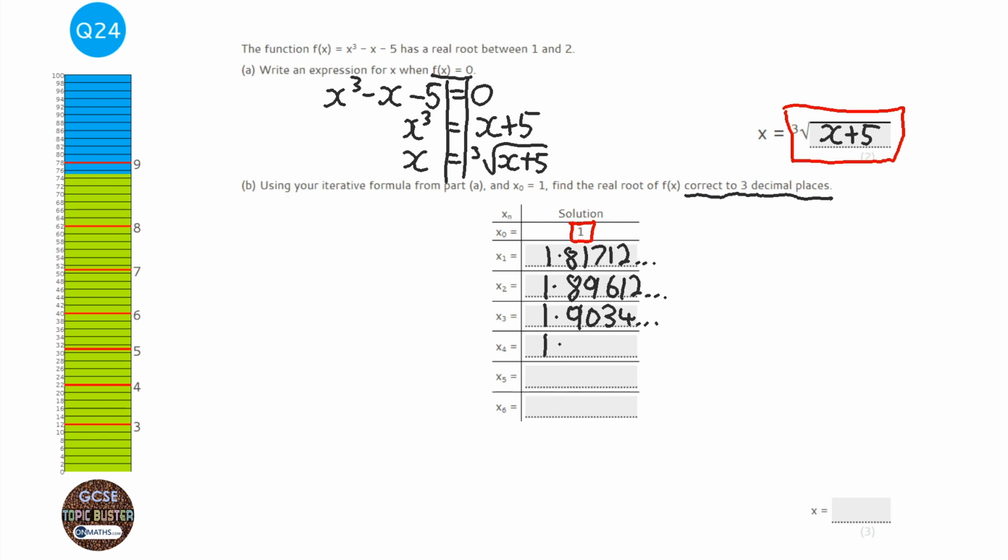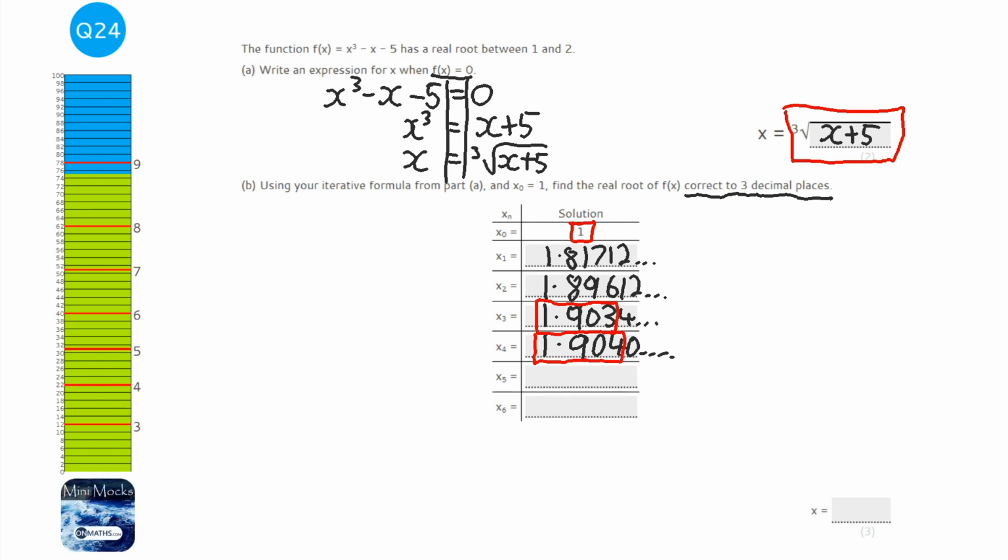Cube root button, answer plus 5, and we've got 1.9040, blah, blah, blah. Now, we're looking for 3 decimal places, so the numbers we're looking for being the same are these ones here. We've almost got them the same, but we're not quite there, so we need to do another one.